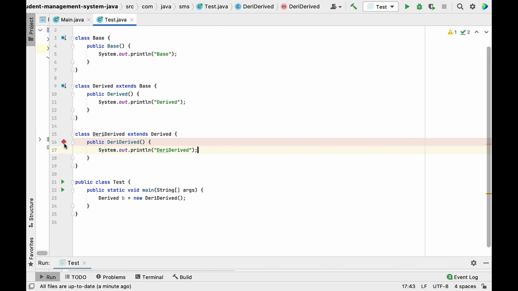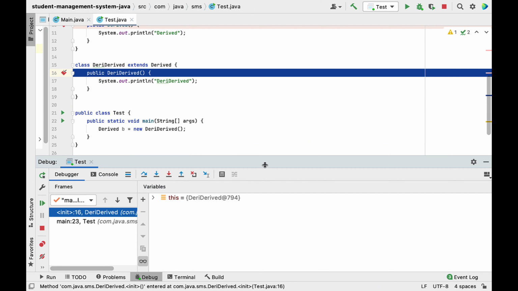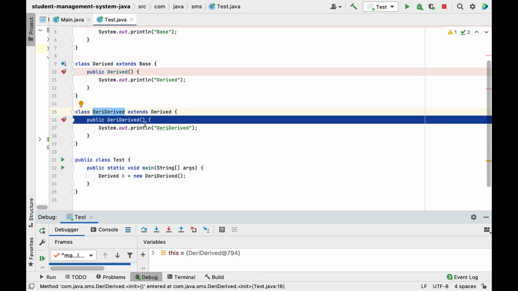So let me go ahead and put the debug points here, and let me run this program in debug mode so that you will understand clearly. So look at here, first the control comes in this class Derived, because we are creating an object of this class. Now it will come inside the constructor, and then by default the compiler provides the super statement here, and it will call the parent constructor.